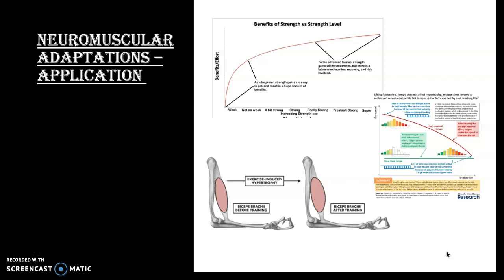And previously, going back to the idea we didn't mention in the previous slide, was the all or none law. In order for a muscle to contract, it must receive a nerve impulse, and this stimulus must be sufficient to activate at least one motor unit, which contains the motor neuron and the attached muscle fibres. So once activated, all the muscle fibres within the motor unit will contract to produce a muscle twitch.